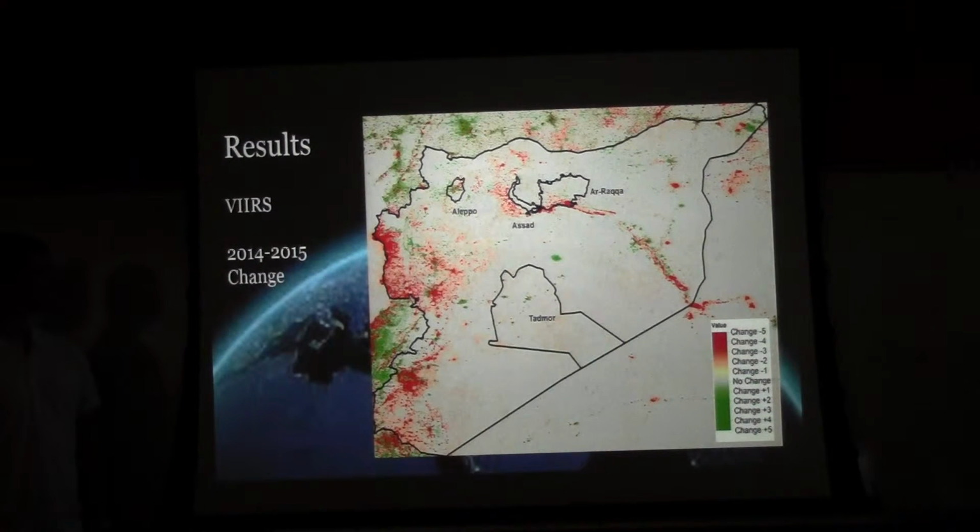And then this is using the VIIRS data, which is the 2014 to 2015 change. Red is a negative change, and green is a positive change in nightlights. Overall, there was a decrease in nightlights, particularly in the urban areas.